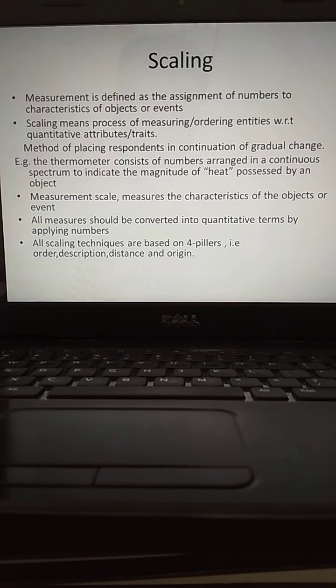Next we are going to understand the types of the scales. What is that? The types of the scales. What are those? The nominal, ordinal, interval, ratio. So in short, what to call them as NOIR, N-O-I-R. If you consider only the first letters, it becomes NOIR. Okay, let us discuss the types of the scales.